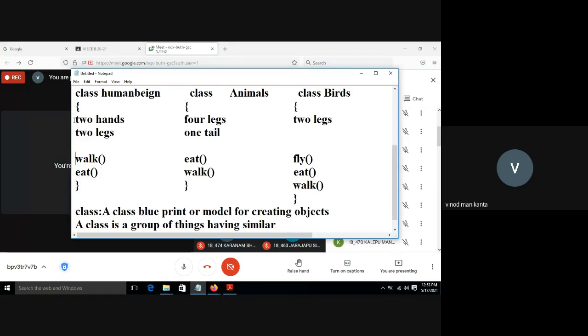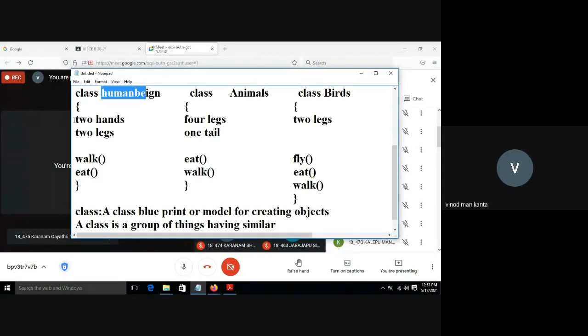When I'm talking about a class, I'm talking about a group of things. If I am talking about an object, it is an individual person that physically exists. A class cannot physically exist. It is a template or a structure for creation of n number of objects. I am an object in the human being class. All of you are human beings, and each individual is an object.